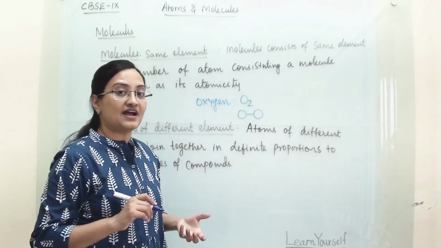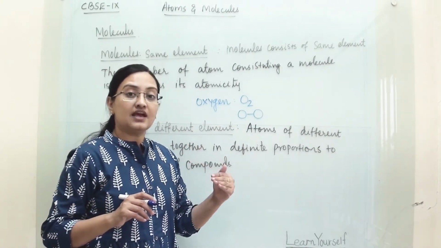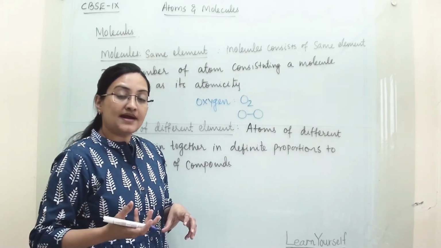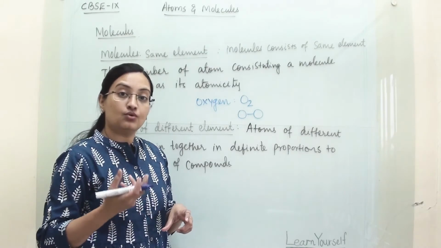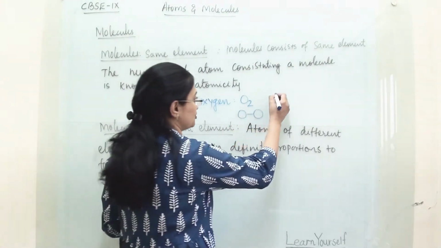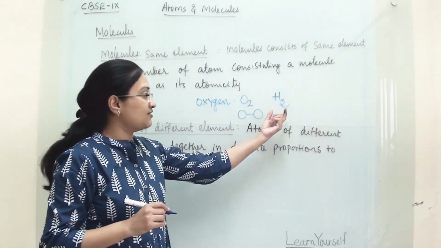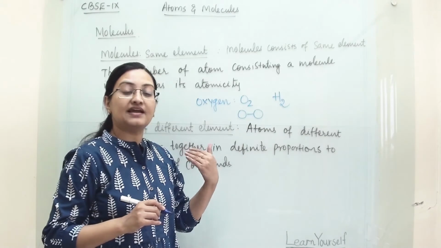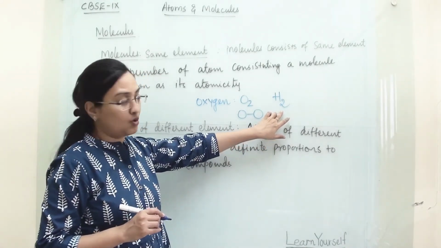Some atoms are not stable when they are a single atom, so they combine with another atom of the same element and form a molecule. For example, hydrogen, that is H2. This is the hydrogen molecule. Hydrogen combines with another hydrogen and forms an H2 molecule.